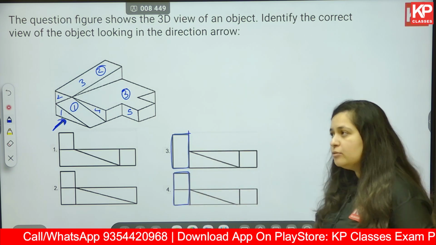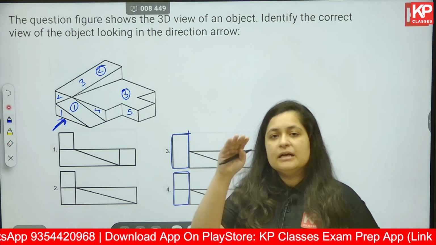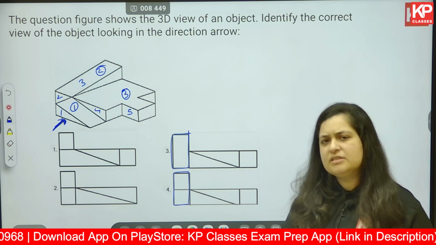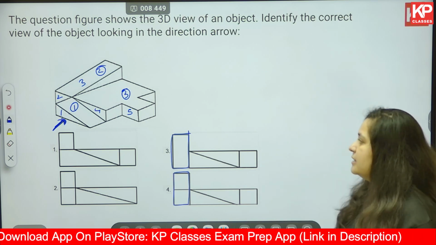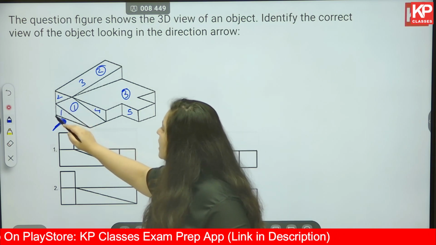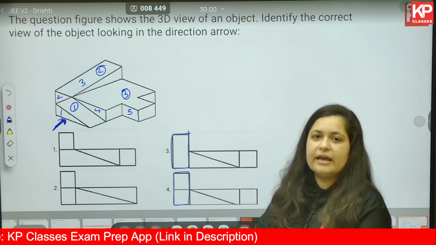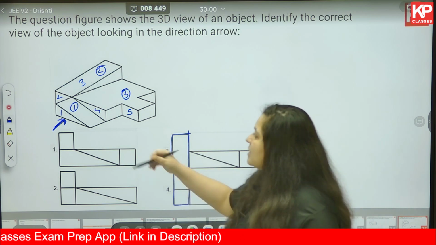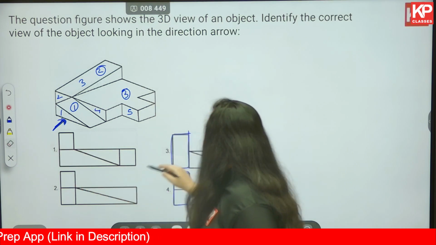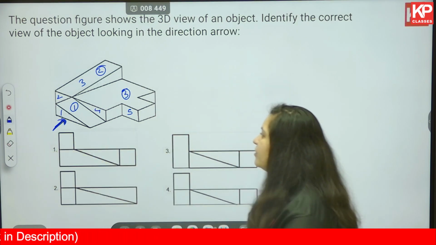We don't know, but usually the areas that are hidden are considered to be continuous face without any gap or without any level difference, since we are not able to view what lies there. Also, if 2 was in line with 1, we would have been able to see that. So at least it's not in line with 1, it could be somewhere in between, but we do not know. So based on that, we cannot reject any of the options as of now.